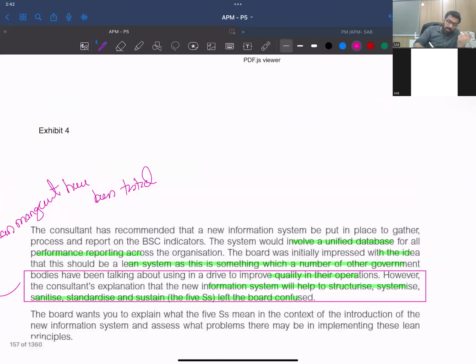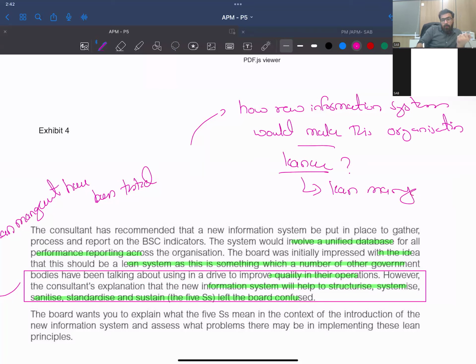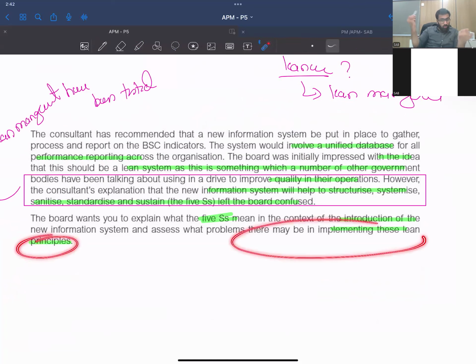The pattern would be how the new information system would make this organization leaner. This can only be attempted once you have done lean management. So the board wants you to explain the 5S in the context of introducing and implementing these lean principles, that is, to explain the leaner perspective.